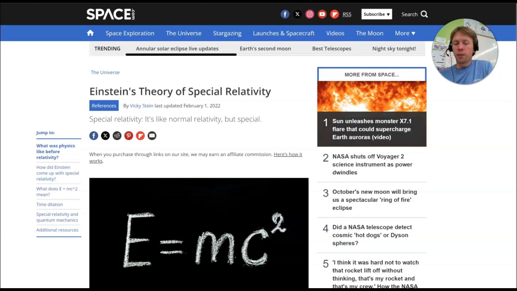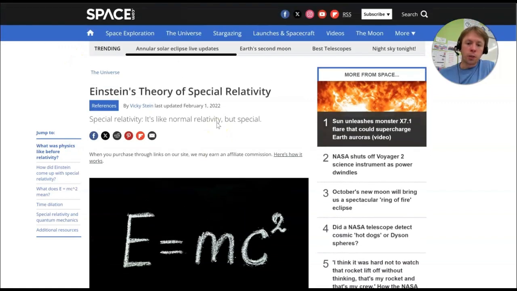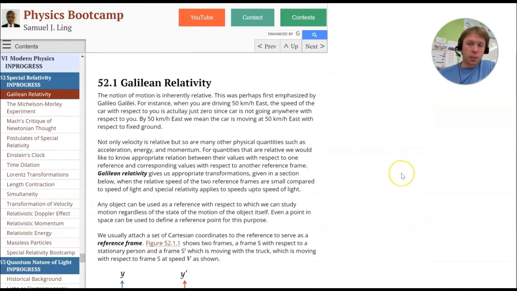Hearing the word relativity may make you think of Albert Einstein. That's one of the things he's most famous for, his understanding of special relativity in this equation E equals mc squared. Special relativity refers to things that are moving close to or at the speed of light. But relativity is actually an old concept, well before Albert Einstein. It's attributed to Galileo in the 1500s, but it was probably used and established before then.